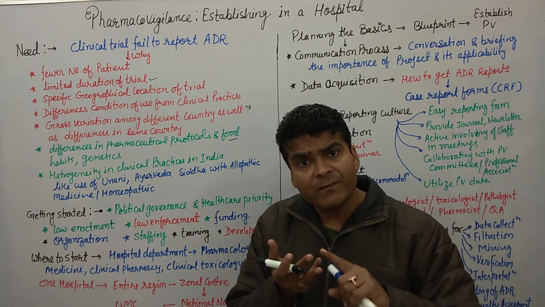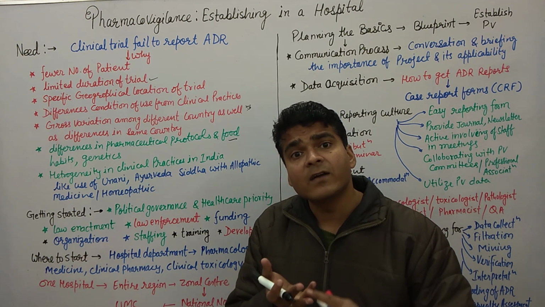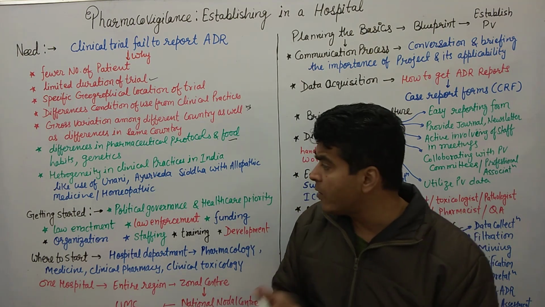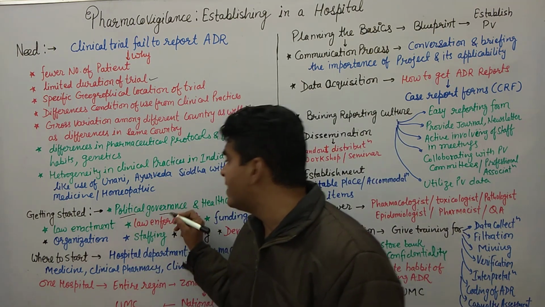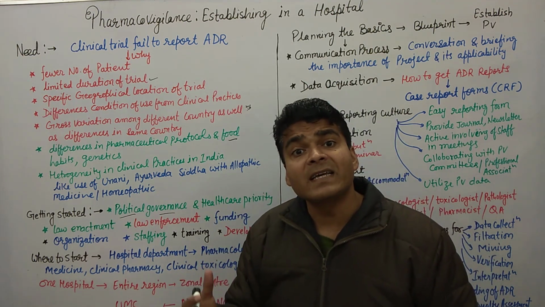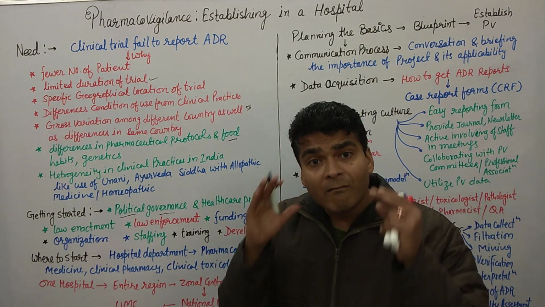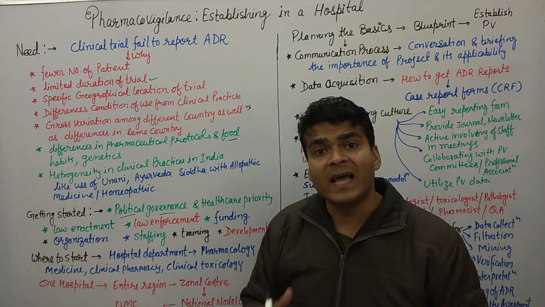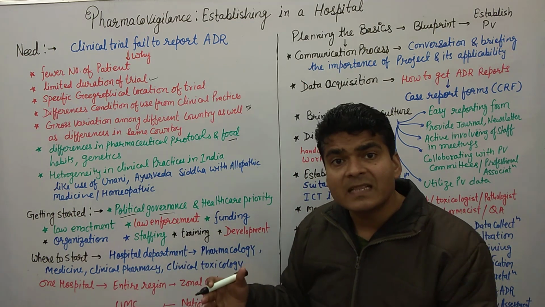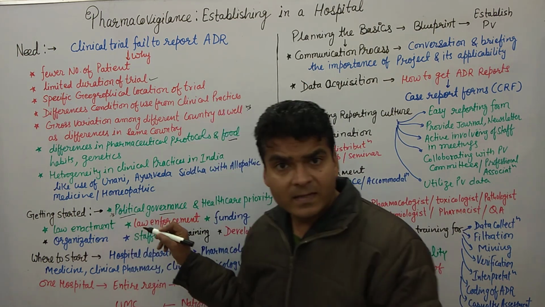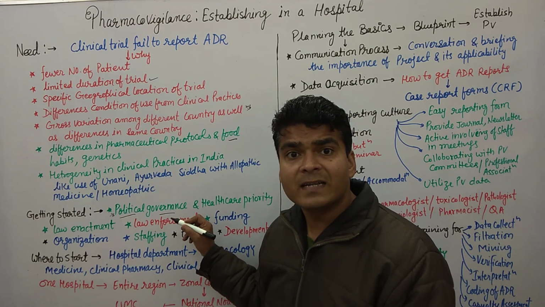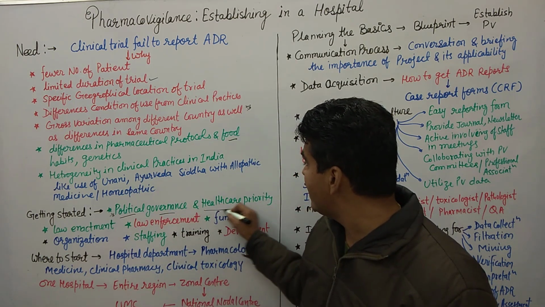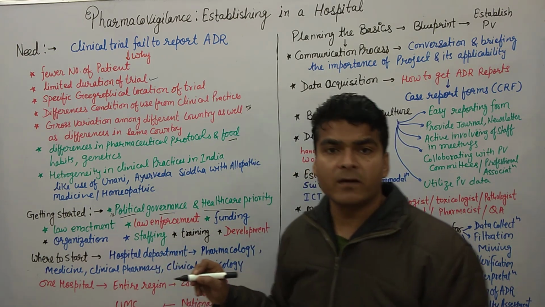The first thing is whether we should start pharmacovigilance in a government setup or in a private setup. For a government setup, there is a requirement of political governance. How much is the government happy to launch this program, what is the government's thought about pharmacovigilance, how much is the government thinking about healthcare policies. These are the important points. So if a pharmacovigilance center is starting in a government setup, then there is a requirement of political governance, as well as healthcare priority. What is the priority of the government of India?